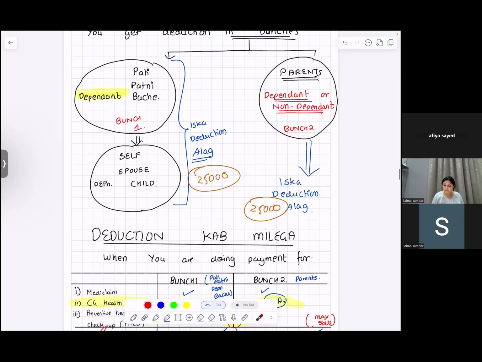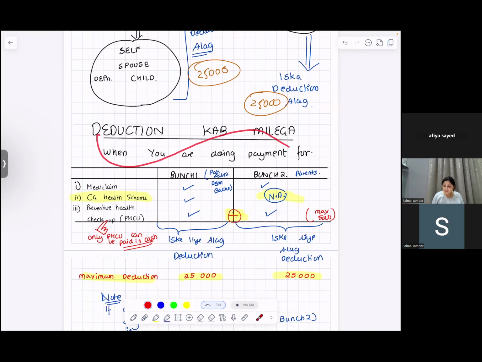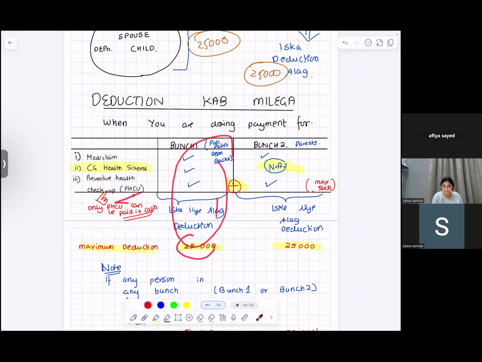Now, when are you going to get the deduction? When you're doing the payment for Mediclaim, or for the central government health scheme, or for preventive health checkup. Preventive health checkup is allowed in cash. For this bunch, 25,000 deduction. Please note the 5,000 is included in this 25,000. Are you with me? So the total is 50,000, not 55,000.